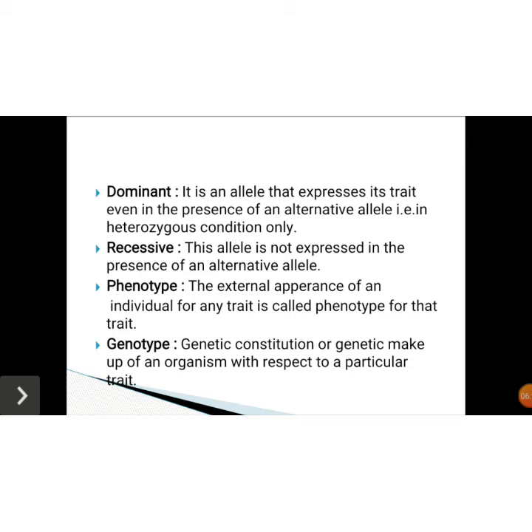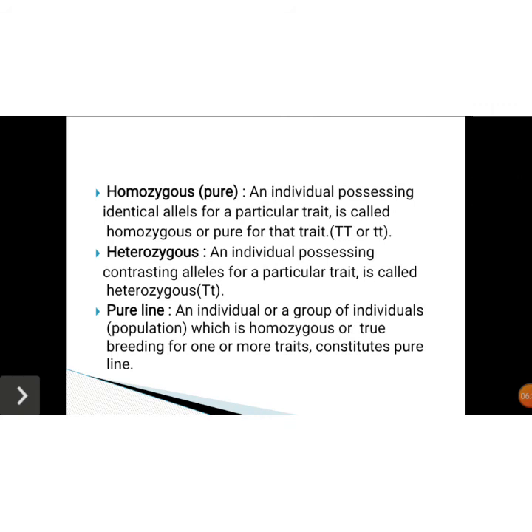Coming to the phenotype and genotype. Phenotype means external appearance, how it looks. We can assume the height of the plant, color of the pod, color of the seed, that is nothing but the phenotypic ratio. Coming to the genotype, that is nothing but the genetic constitution, the internal genetic makeup, we consider it as the genotype. So these are some of the characters.